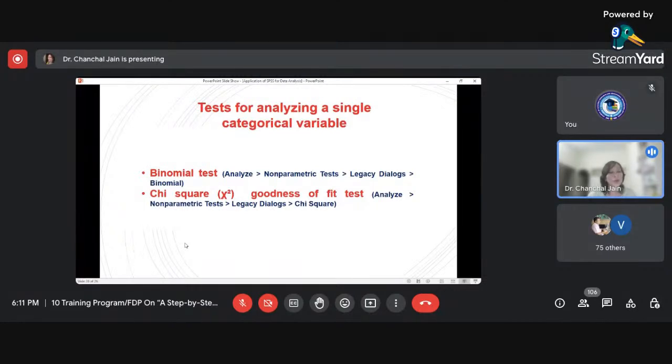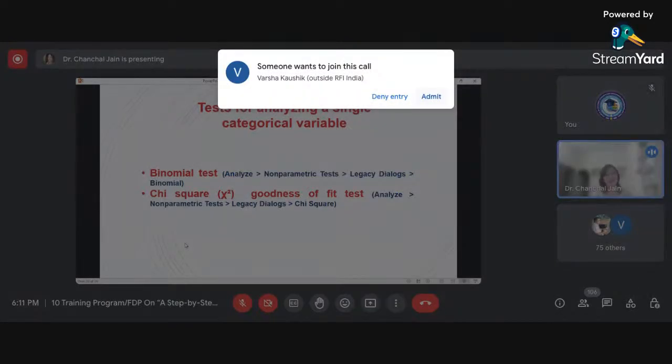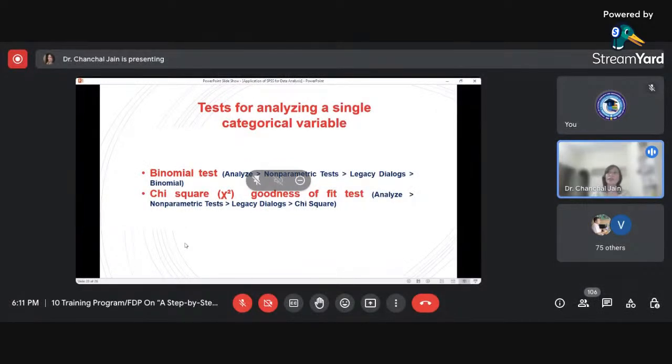Now this is very important: from this slide till the last slide, I think these 4-5 slides are very important for all of you to understand. Probably you understood this yesterday also, as yesterday you learned how you can perform analysis using Excel. For performing any kind of analysis, firstly you need to understand the type of variable and the number of variables you have. On the basis of that, we can decide which kind of test we can perform on the data.